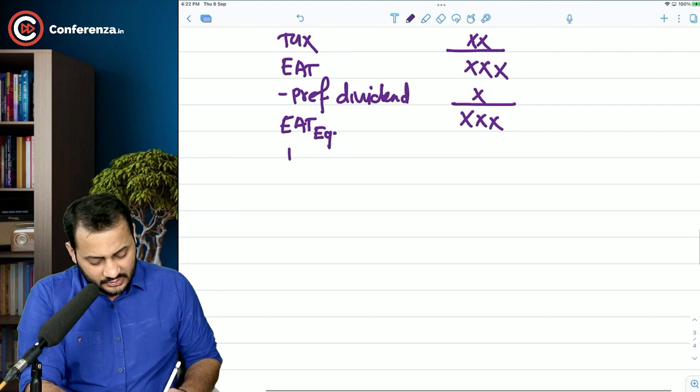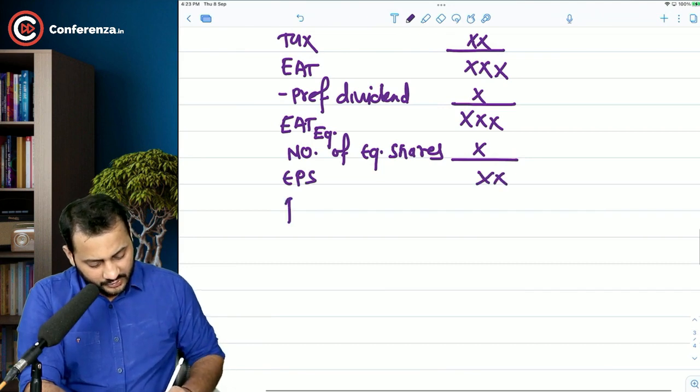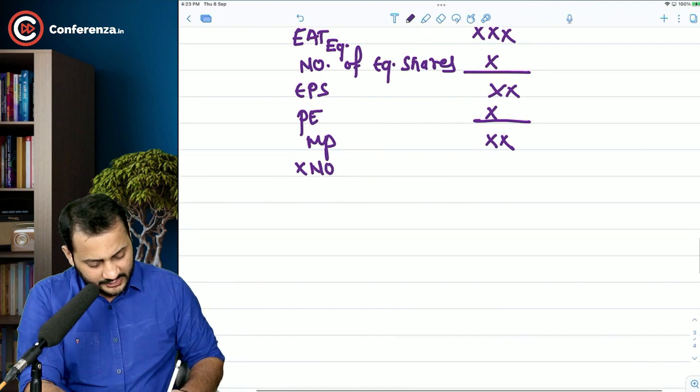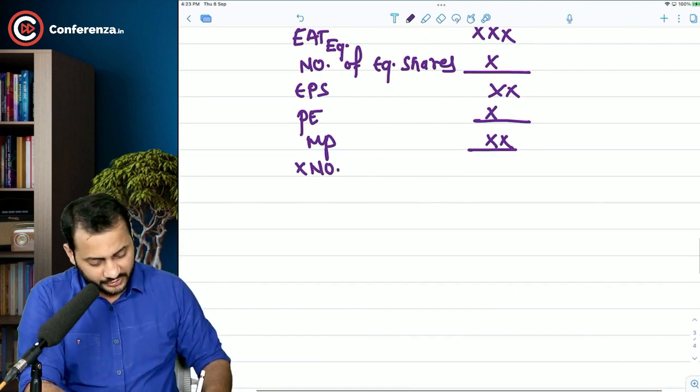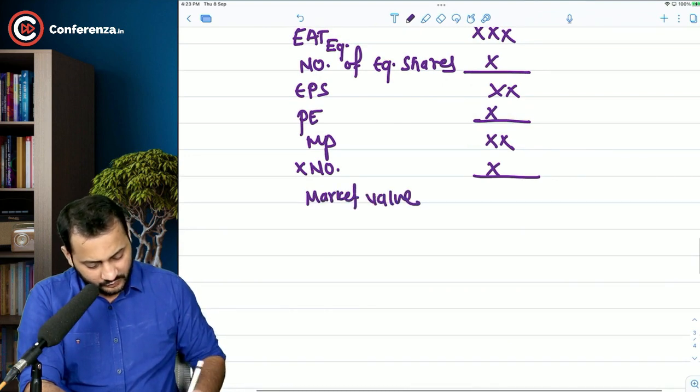So what happens is, earning after tax, when you divide by the number of equity shares, you get the earning per share, right? When you multiply it with the PE ratio, you get the market price. When you multiply this market price again with the number of shares, you get market value.